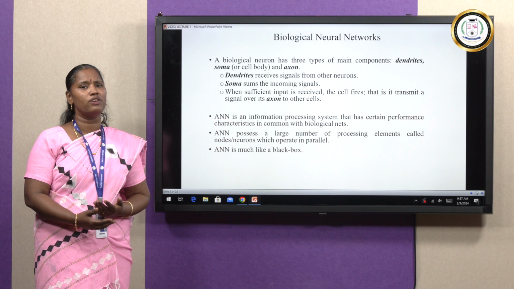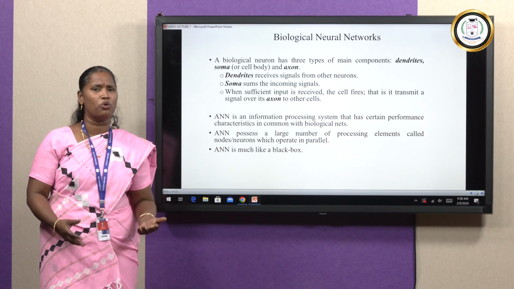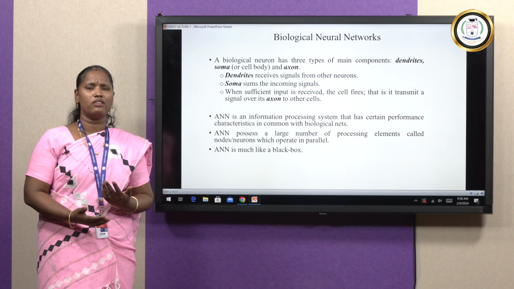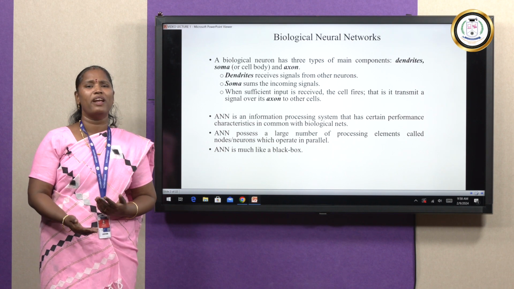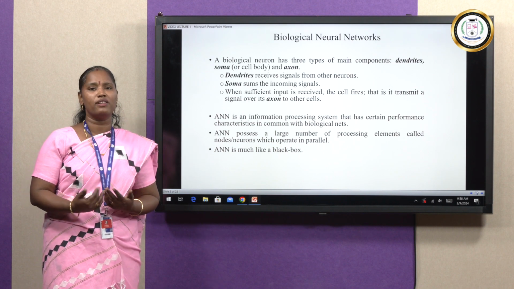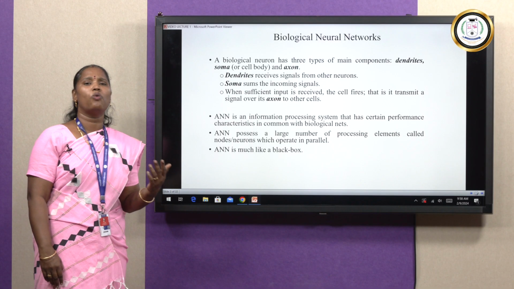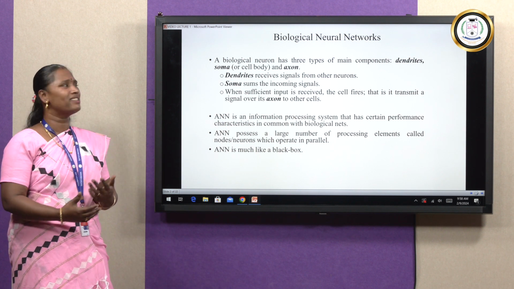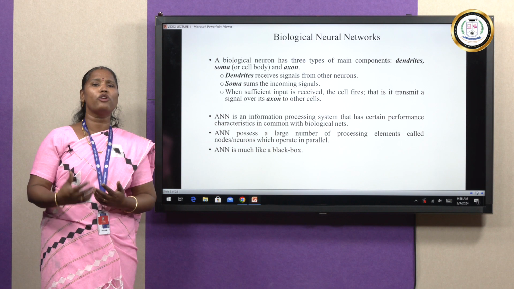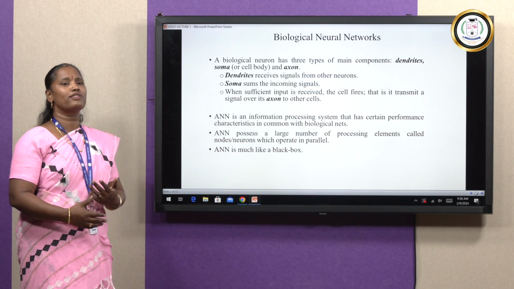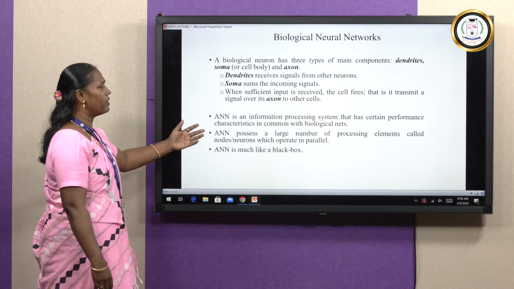How does the human brain work? The human brain consists of so many neurons. It receives input signals from various neurons, applies an action, and transmits the signals onward in response. Likewise here also we have three components. The first is the dendrites, which receive the signals from one neuron to other neurons. The next one, the soma, summarizes all the incoming signals and sums them up. Finally it is transmitted through the activation function, with the help of which it produces the output. That component is called the axon.